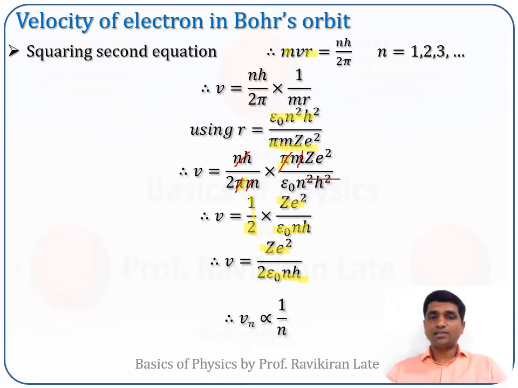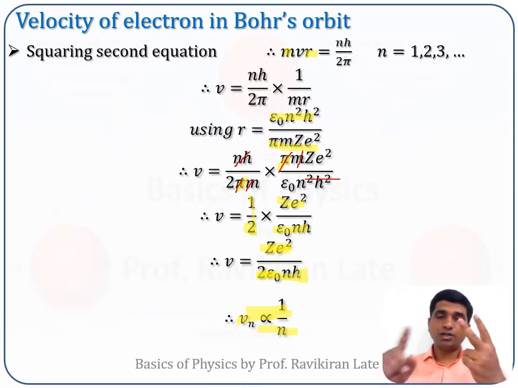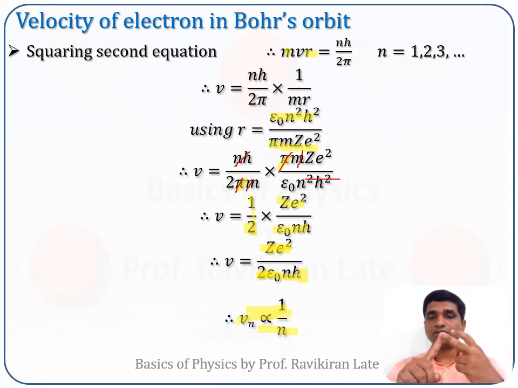From this we can say that if Z is constant, e is constant, 2ε and h are constant, then the velocity of the electron is inversely proportional to the principal quantum number, which can take values 1, 2, 3 and so on. So till now we have considered two expressions. One is for radius, which is directly proportional to the square of the principal quantum number, and the velocity of the electron in a Bohr's orbit is inversely proportional to the principal quantum number.